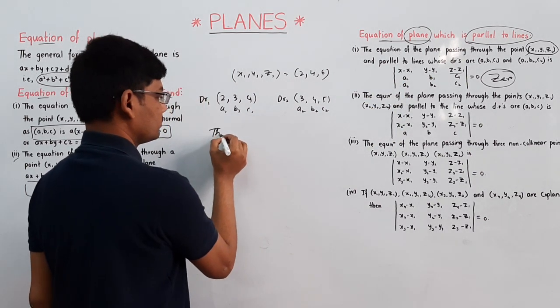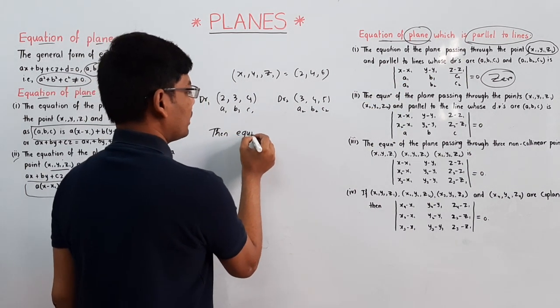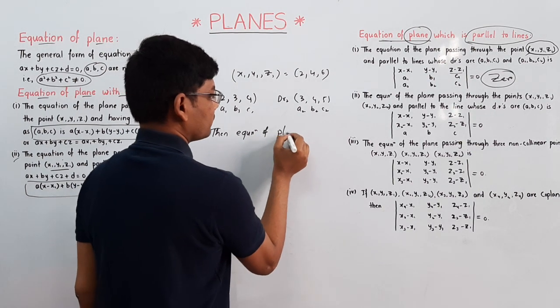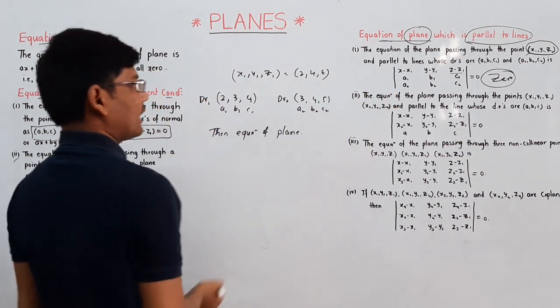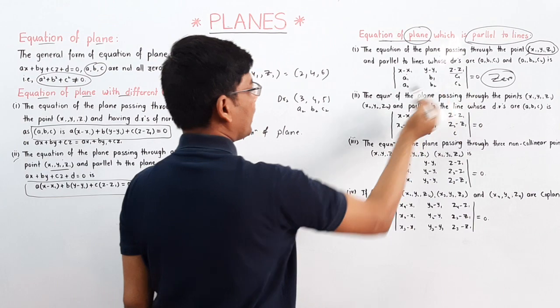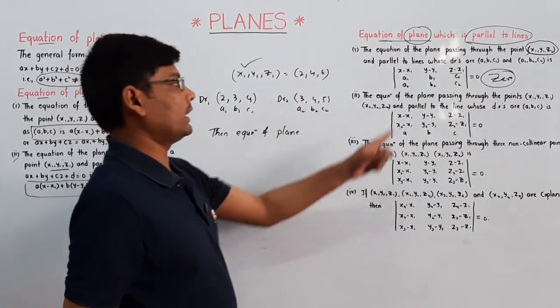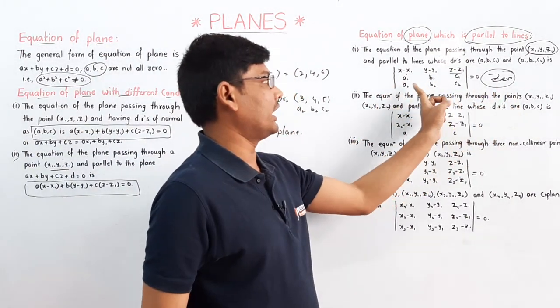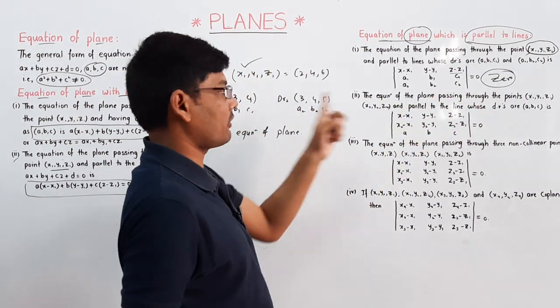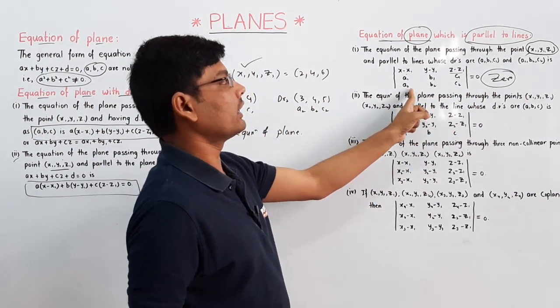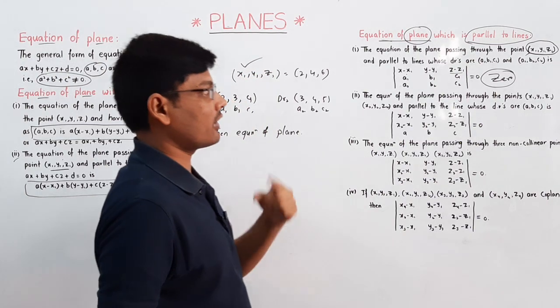Let's substitute the values, where x1, y1, z1 are the point here, and x, y, z is a variable here. a1, b1, c1 are direction ratios of one line, and a2, b2, c2 are direction ratios of one more line.